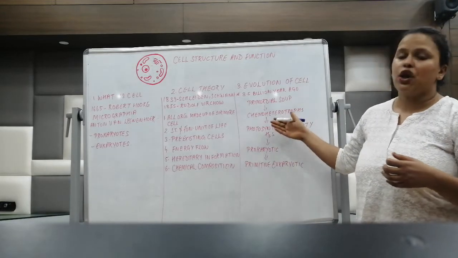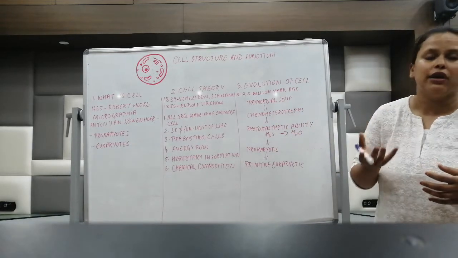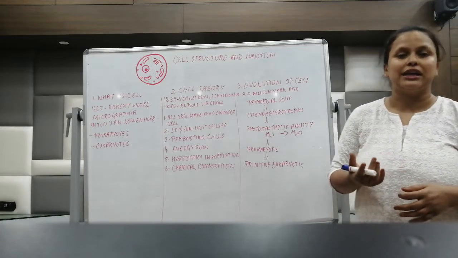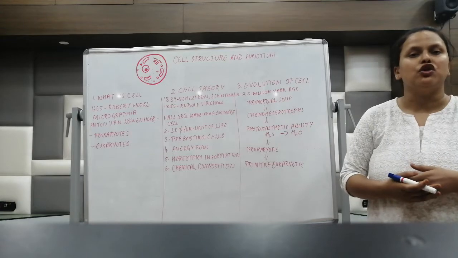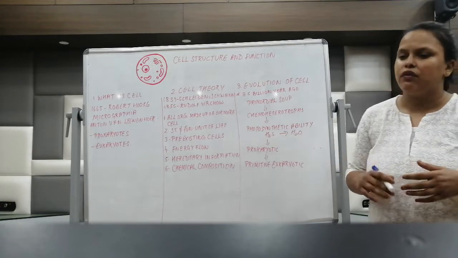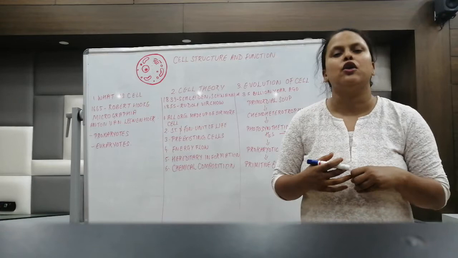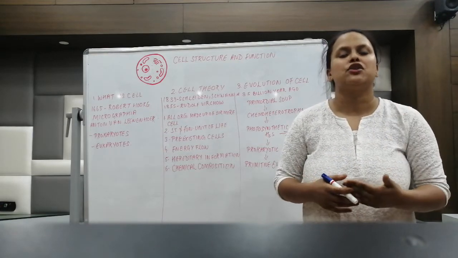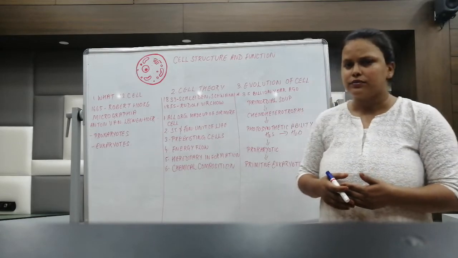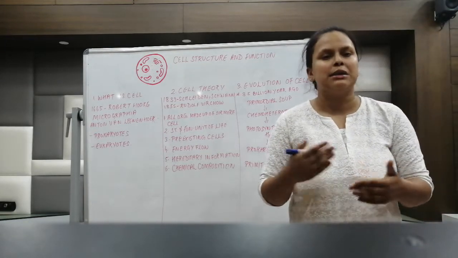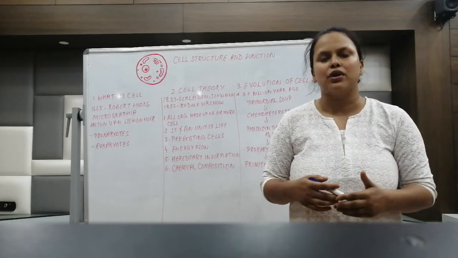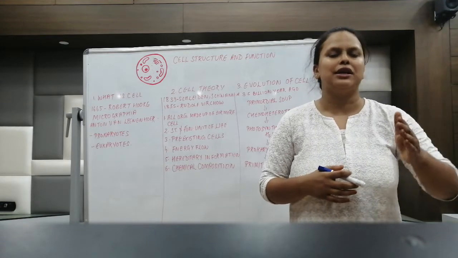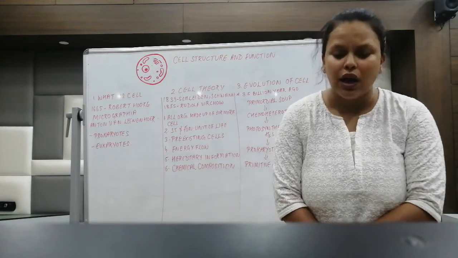Then after chemoheterotrophs, due to some advancement, they got the ability to synthesize food using solar energy. That is, they have the capacity for photosynthesis. Initially, for photosynthesis, the electron donor was hydrogen sulfide. But later on, now we know that water is used as the electron donor in photosynthesis. Next, the prokaryotic organism formed, and later in the process of adaptation and advancement, we have the eukaryotic cells, the pre-eukaryotic cells and the mature eukaryotic cells. So this is all about this lesson.